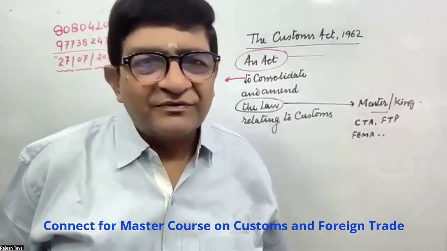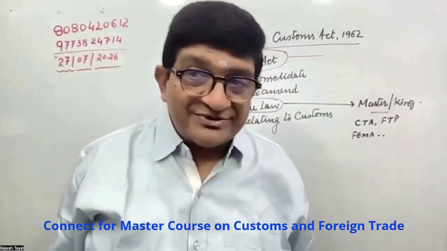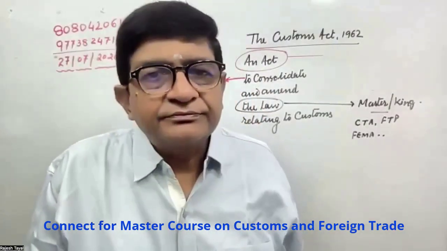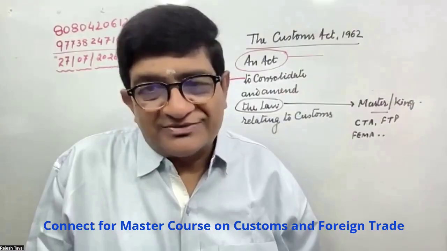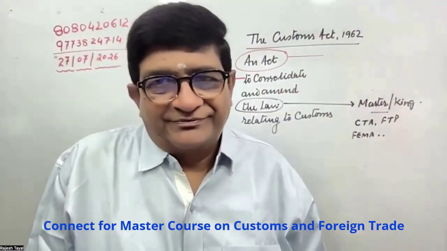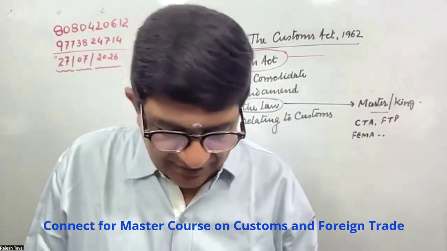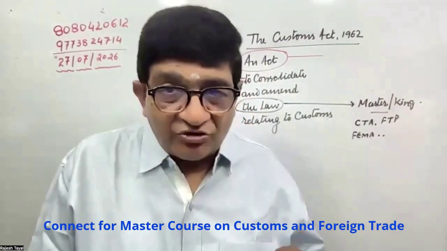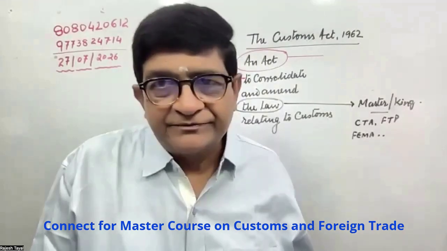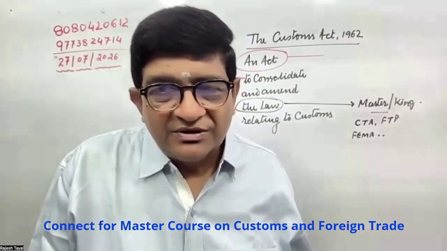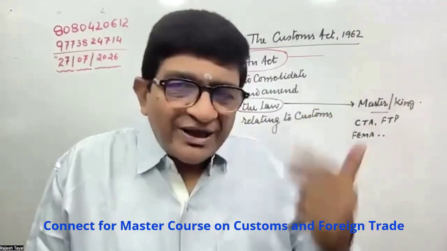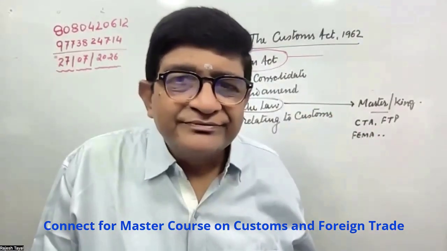So what is the main object of the Customs Act? Regulate import and export, levy and collection of duties. But for that, why are so many other laws needed?